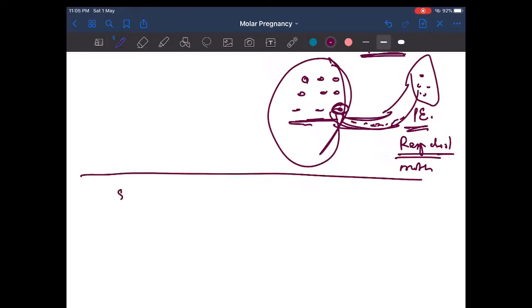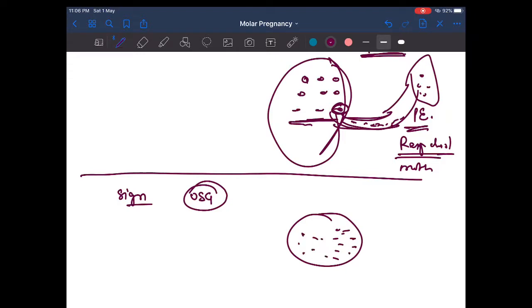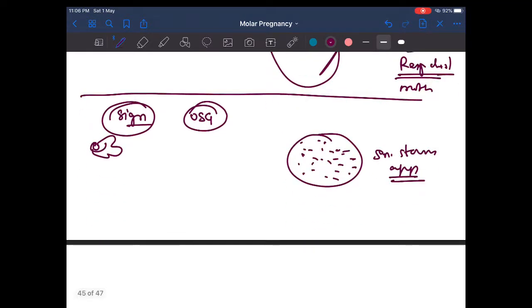Then talking about signs on ultrasonography, since it is just normal tissue like grape-like vesicles, it is known as snowstorm appearance. And since only a few fetal parts are present, it seems in USG like a fetus is aborting, but in reality only a few fetal parts have grown. So it is known as a case of missed abortion, right?